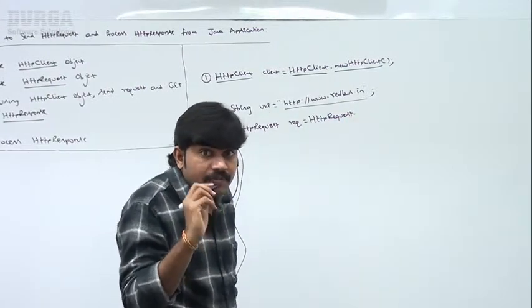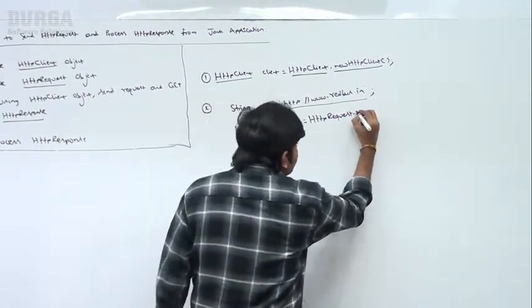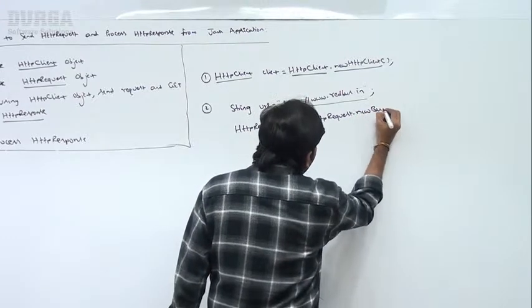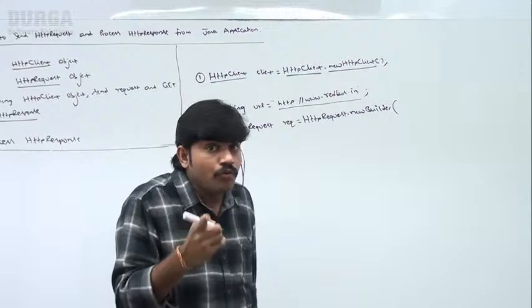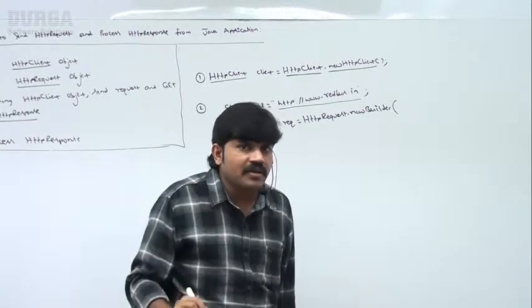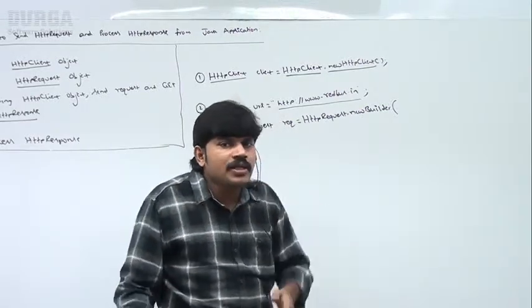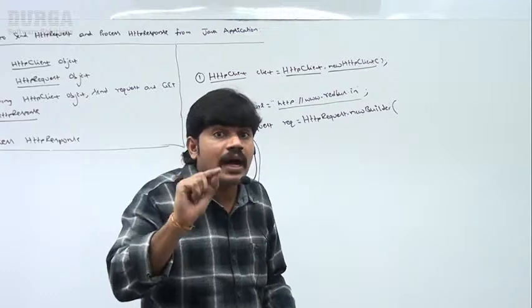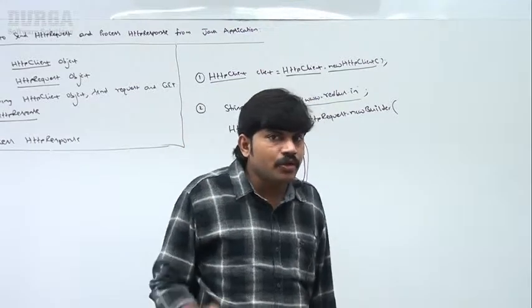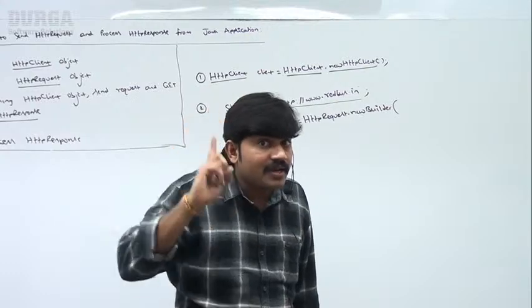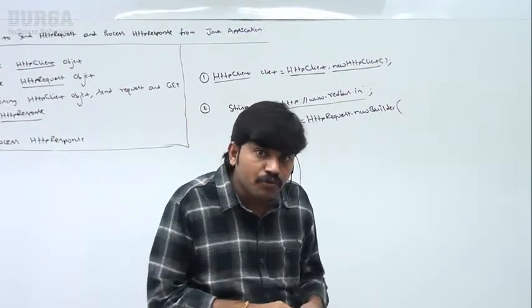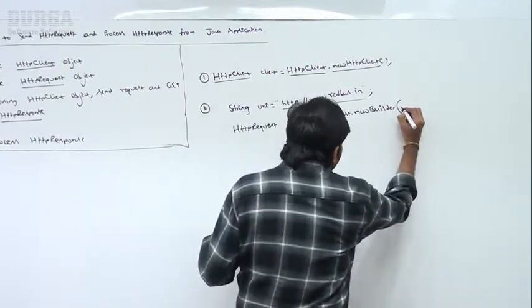a method. What is that method? It is newBuilder. Can you spell out, sir, what is the method name? newBuilder. This newBuilder is always going to take a URI object. Which object? URI object. The URI class is present inside where? In the java.net package. Do you remember, right? URI. So, new